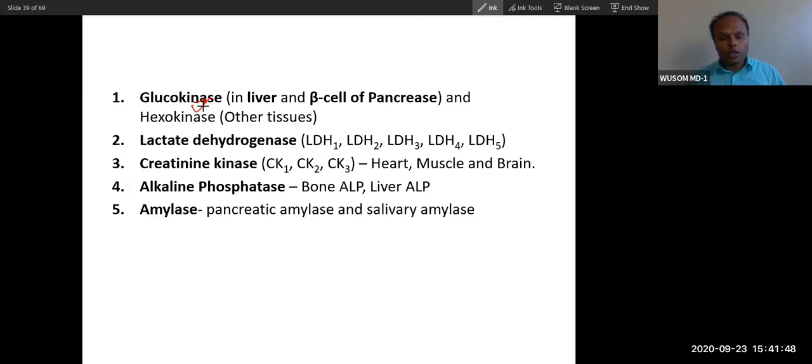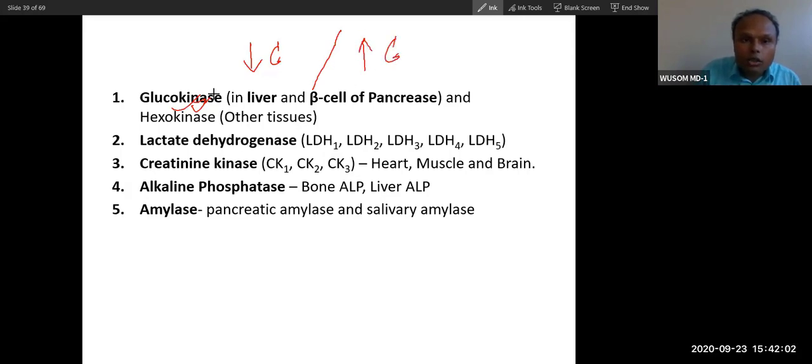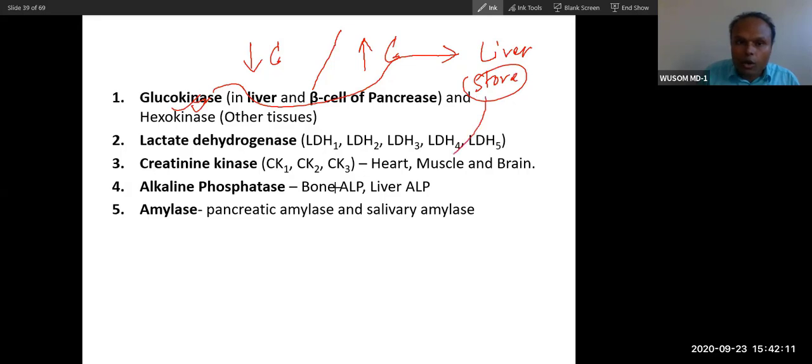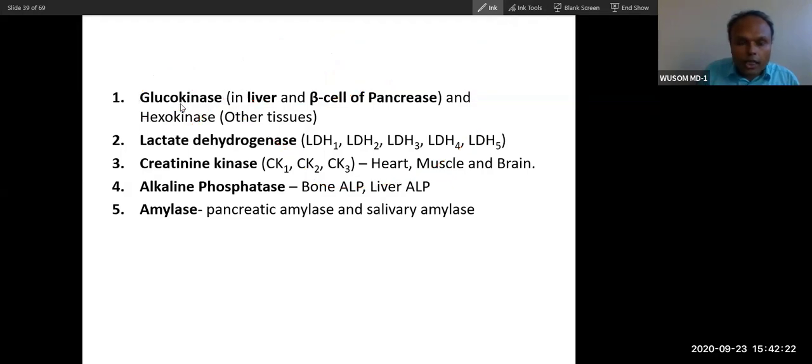When glucose concentration is low, glucose will be released from the liver. Glucokinase will not touch glucose when the concentration is low. But when glucose concentration becomes high, with the help of glucokinase the liver will store glucose, to provide glucose for other tissues during fasting when glucose concentration is low. So this is a unique function of glucokinase. Though it catalyzes glucose, it has a unique property, very different from hexokinase.